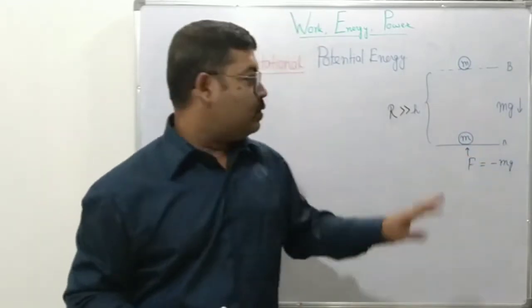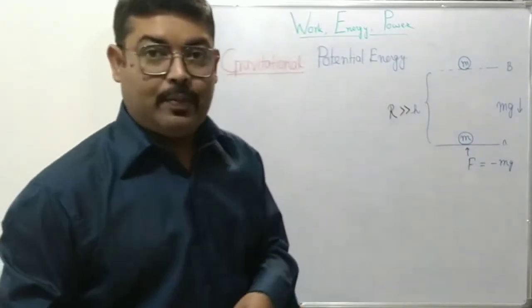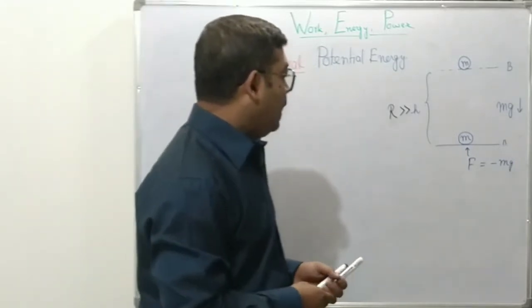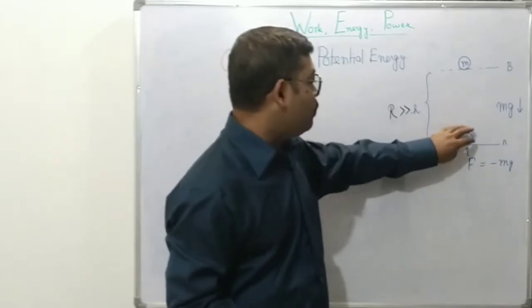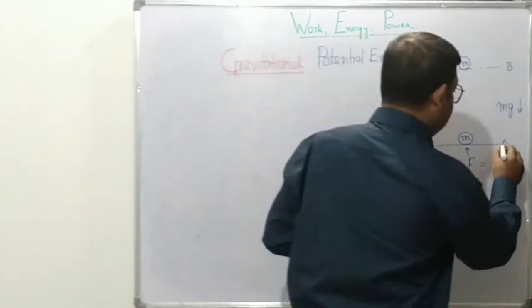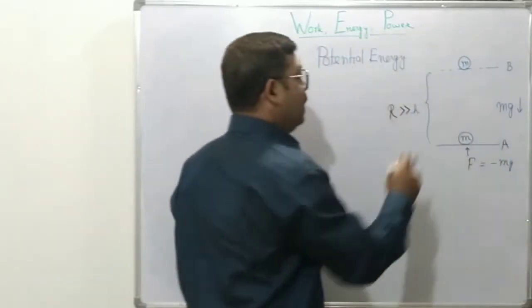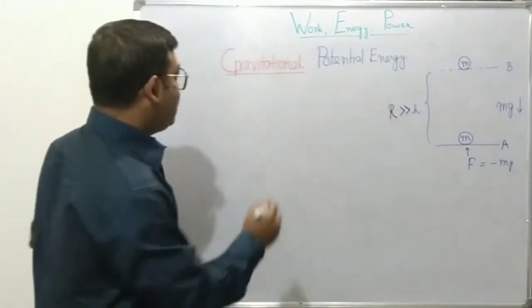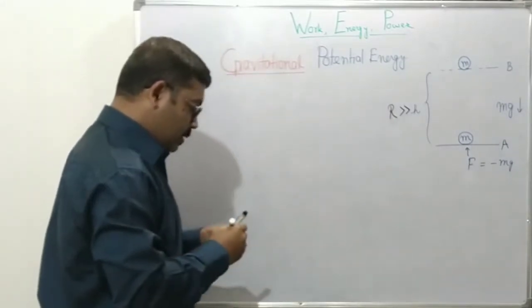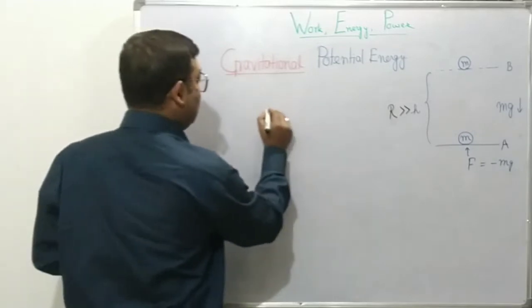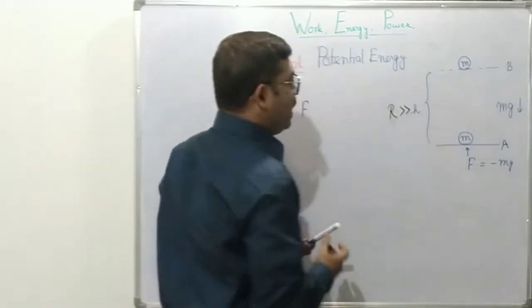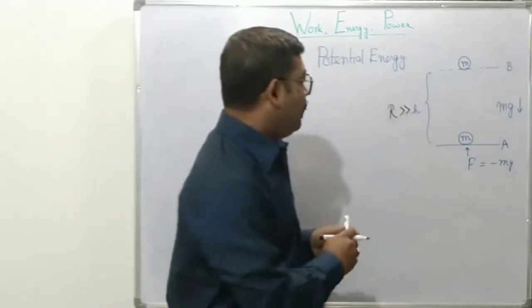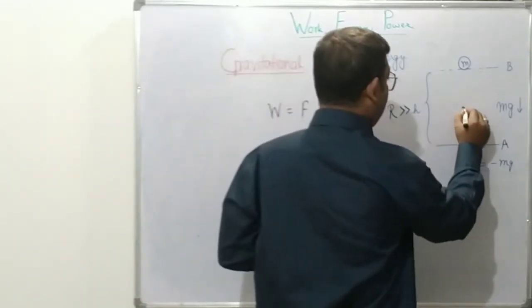So if we consider the magnitudes of the force only, how much work will be done by this force when the object is moved from A to B? That will simply be given by the definition. Work done will be the applied force in the upward direction, and the displacement is also in the upward direction, as the object is moving upwards.